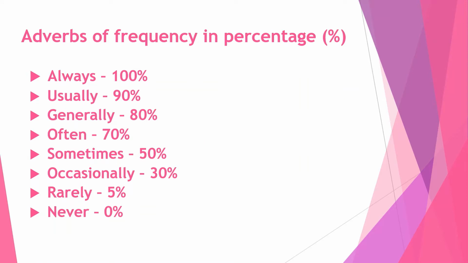Now, here are the percentages of adverbs of frequency, which are commonly used, as per their percentages. For example, always 100%. The adverb always is used most of the time. Then usually 90%, generally 80%, often 70%, sometimes 50%, occasionally 30%, rarely 5%, never 0%. Here are the percentages for which the adverbs of frequency are used.